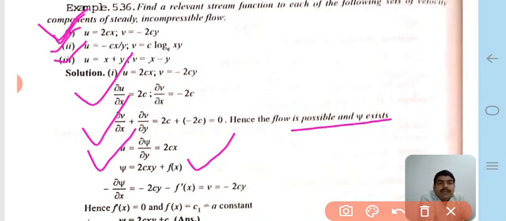Therefore f dash x is equal to 0, so f(x) is equal to c1, which is taken as a constant value. Therefore the stream function psi is equal to 2cxy plus c1, which is the answer.